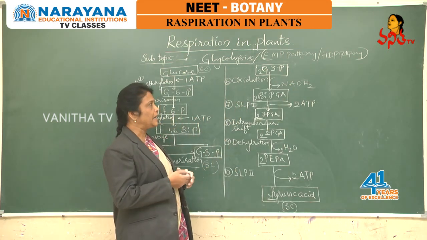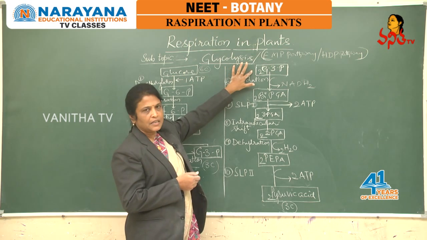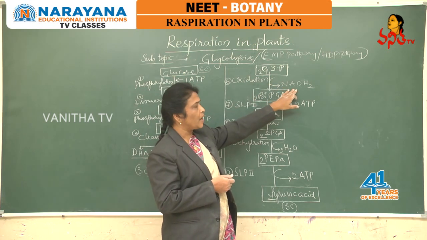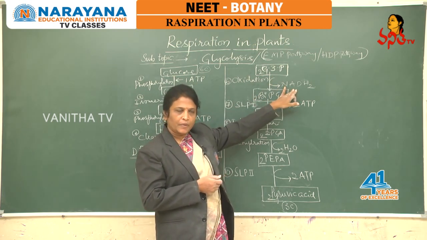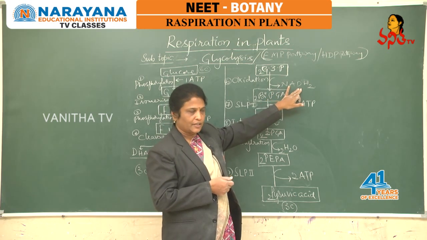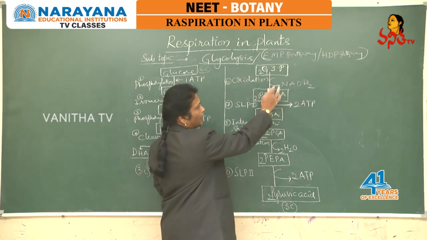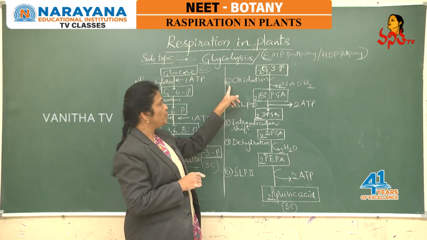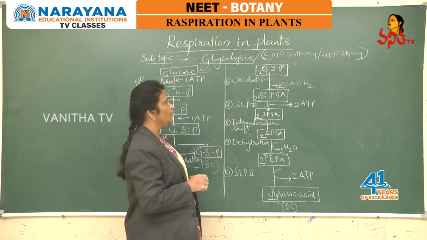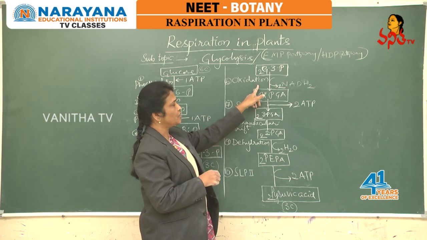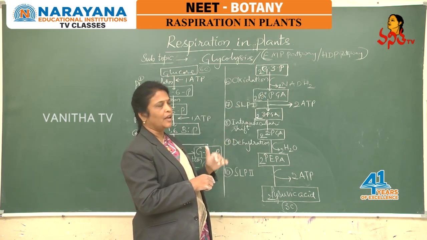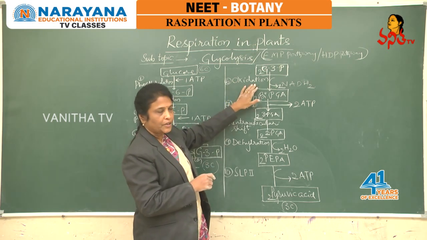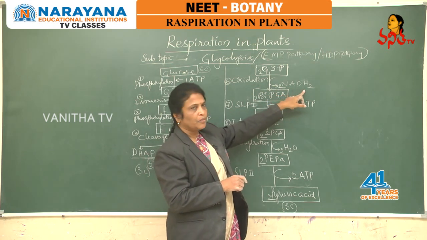So, the energy liberated in the form of electrons and protons by the substrate molecules due to the oxidation process is received by a coenzyme, that is NAD plus, and reduced to NADH. Here, for 2 molecules of G3P, we expect 2 molecules of NADH as the energetics during the oxidation step that occurs during glycolysis. This is the first oxidation during either anaerobic or aerobic respiration, and the energetics formed during oxidation are 2 NADH molecules.